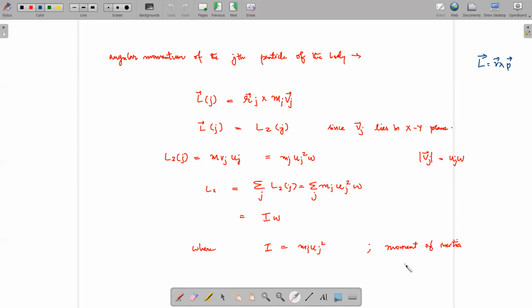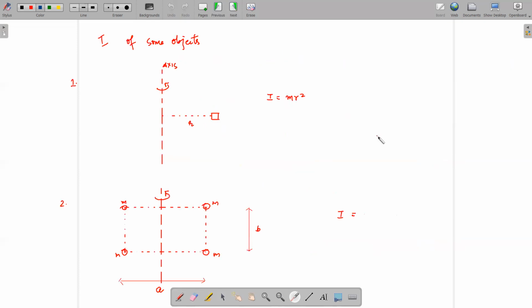Okay, this is called moment of inertia. Moment of inertia is a quantity that depends both on the distribution of mass in the body and the location of the axis of rotation, right? And moment of inertia is the rotational equivalent of mass. Next, we'll find out the moment of inertia of some objects.